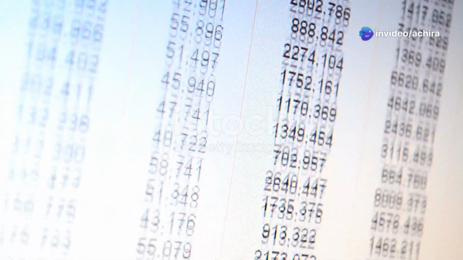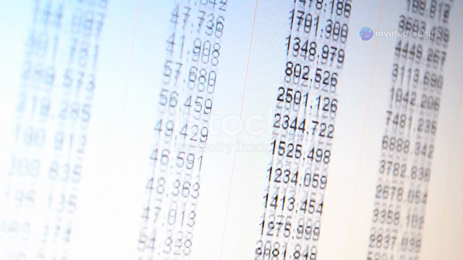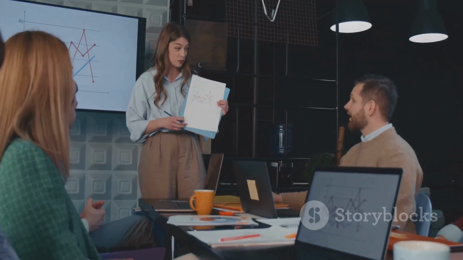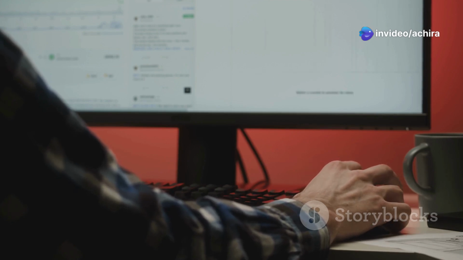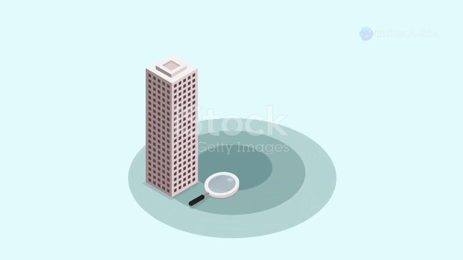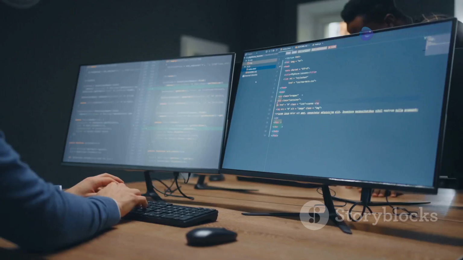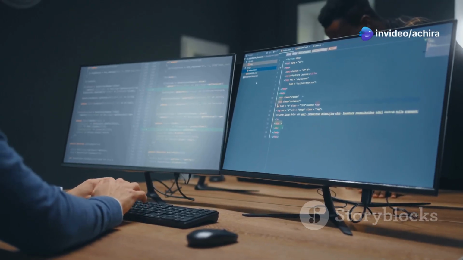Before we can train a machine learning model, we need to represent the data in a way that the computer can understand. This is where data representation comes in. One way to represent data is using features. Features are measurable properties or characteristics of the data. For example, in the house price prediction example, features could include the size of the house, the number of bedrooms, and the location. These features are then used to train the model.